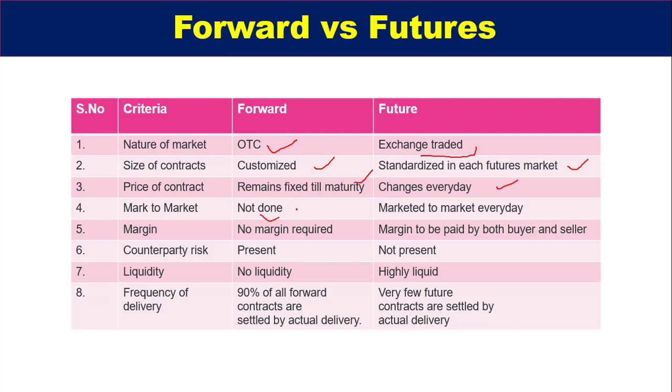Mark to market is not done in forward, but in futures mark to market is done every day. Margin: in forward there is no margin required, but in future margin is to be paid by both buyer and seller. Counterparty risk is involved in forward, but in future there is no counterparty risk. This is the very big plus point. Liquidity: there is no liquidity in forward, but future markets are highly liquid. And now comes the frequency of delivery part. 90% of all forward contracts are settled by actual delivery of the item, whereas in future very few contracts are settled by actual delivery.